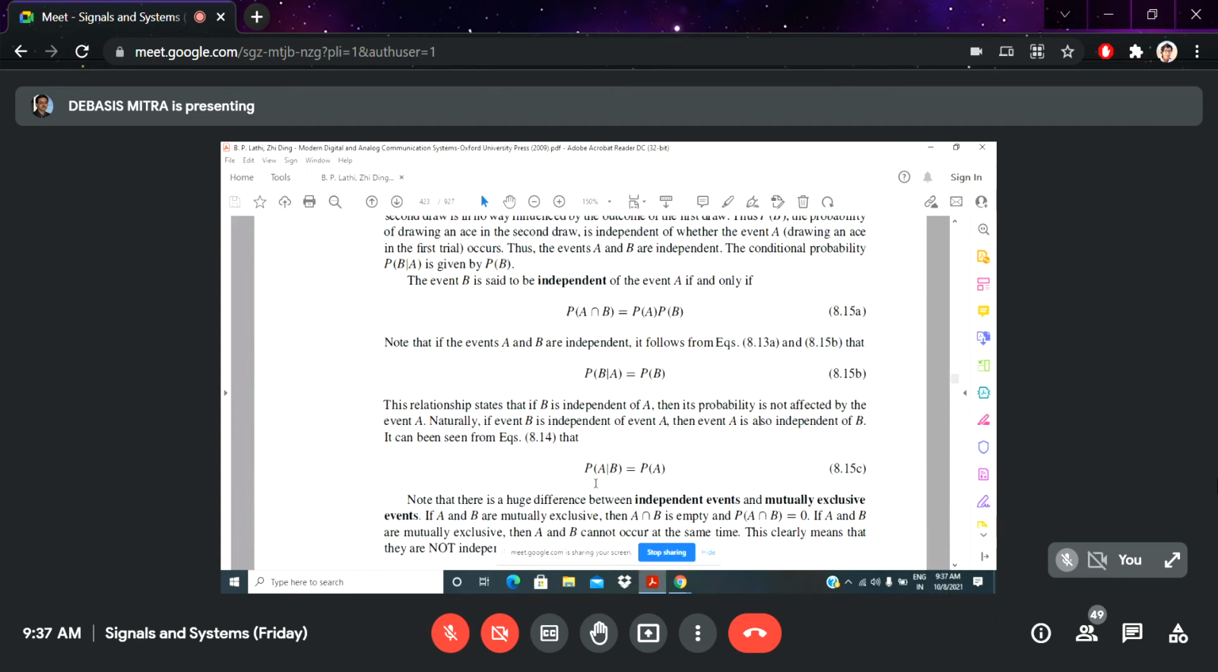And similarly, the probability of A given B is only the probability of A. That means there is no relation between these. So independent events are mutually exclusive events because A intersect B is totally empty. This is 0.